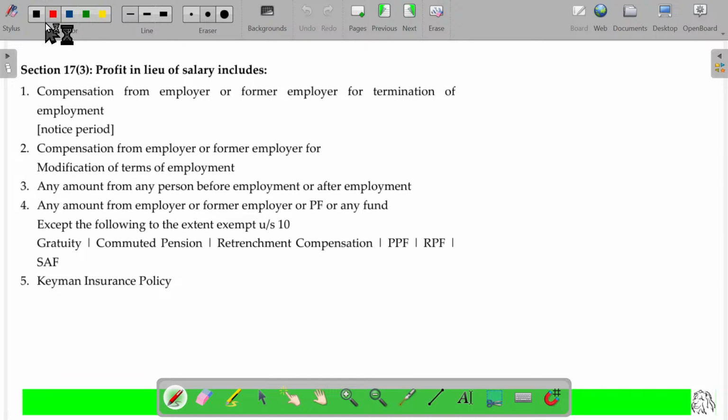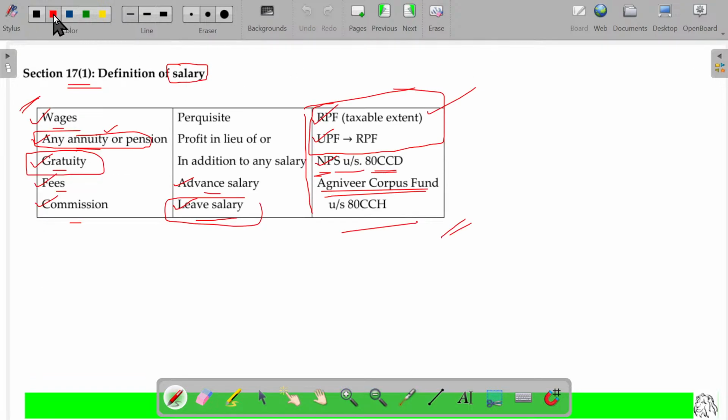Section 17, clause 3 and 2. We'll study in detail. This is all about section 17, clause 3. You'll study the perquisites in detail along with section 17, clause 2. Any benefit you are receiving from your employer which is not in the form of cash but in kind will fall under perquisites. Profit in lieu of or in addition to any salary. We'll study that in detail under section 17, clause 3.